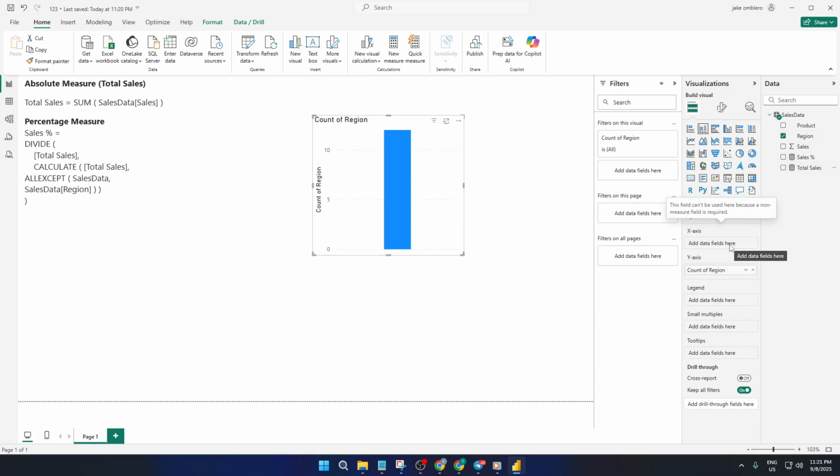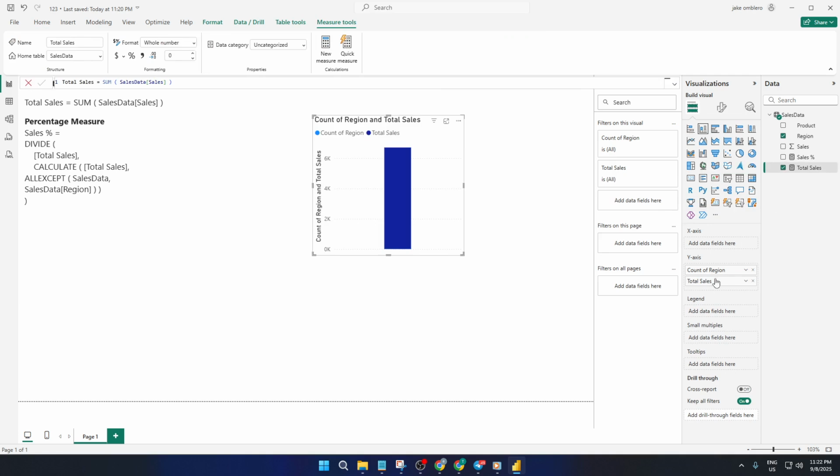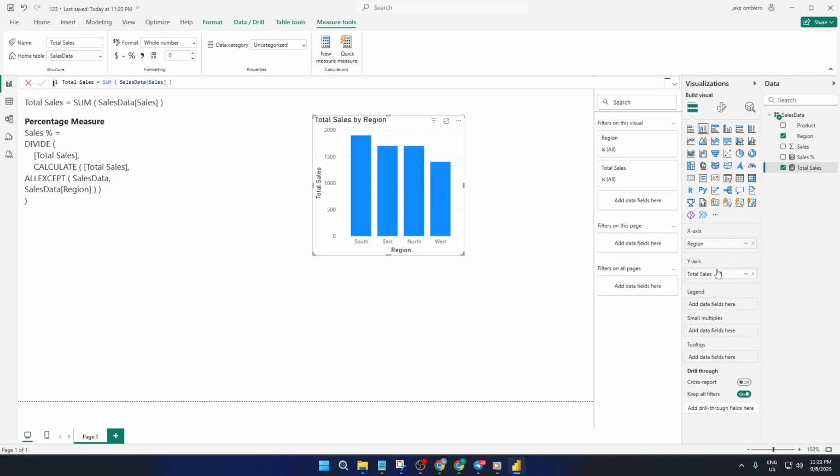Finally, for the legend, bring in Product so each bar is split into different colors for, say, laptop, mouse, and keyboard. Suddenly, you can see not only total sales by region, but also how each product contributes. At this point, you've built your first chart. It's showing hard numbers, which is great when you want your audience to see scale. But what if you want to make comparisons fair between regions of different sizes? Here's the trick. We'll show percentages too.